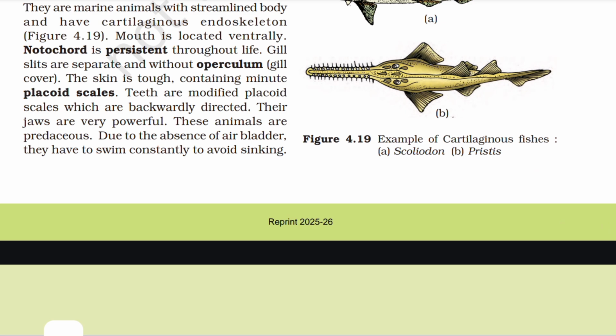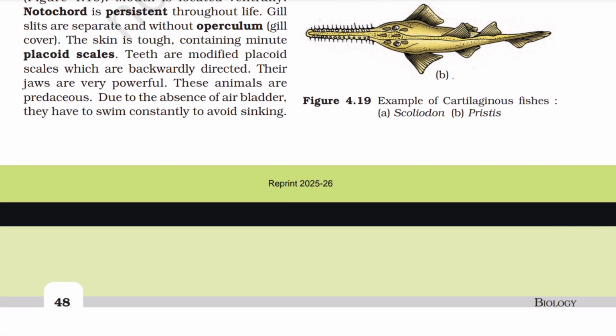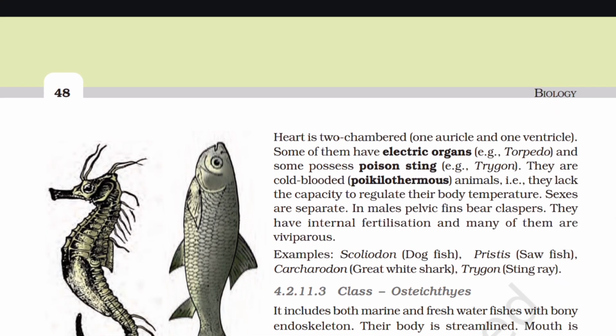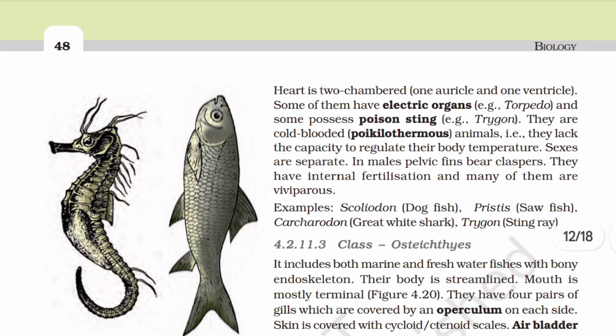These animals are predaceous. Due to the absence of air bladder, they have to swim constantly to avoid sinking. Heart is two-chambered. Some of them have electric organs and some possess poison sting. They are cold-blooded animals, that is, they lack the capacity to regulate their body temperature. Sexes are separate. In males, pelvic fins bear claspers. They have internal fertilization and many of them are viviparous. Example, Scoliodon, Pristis, Carcharodon, Trygon.